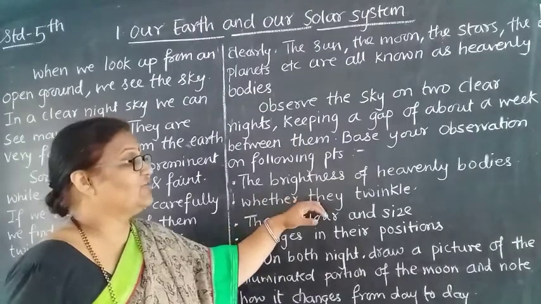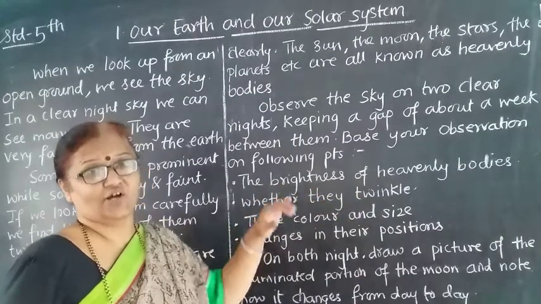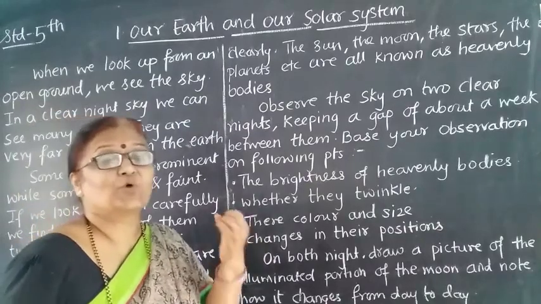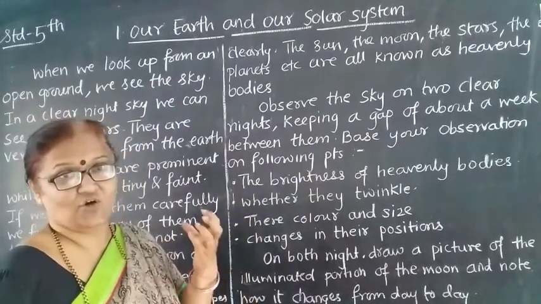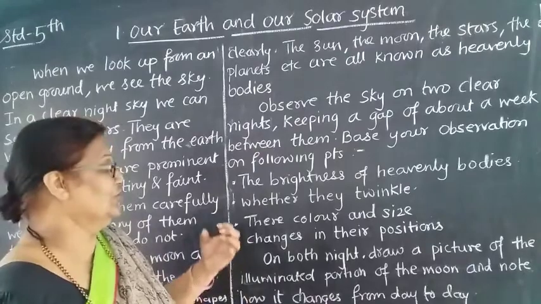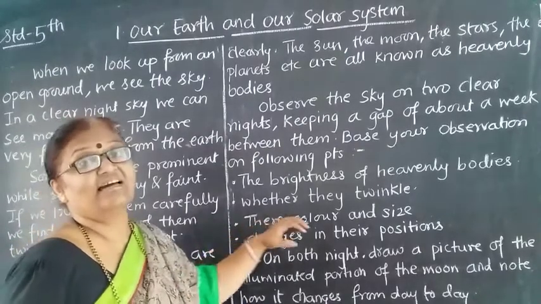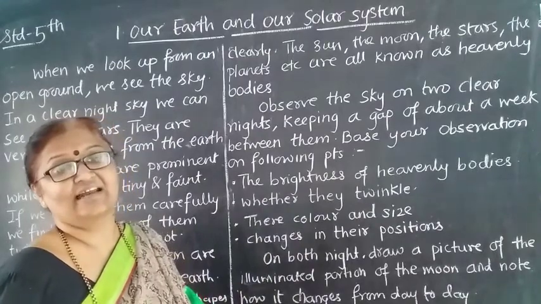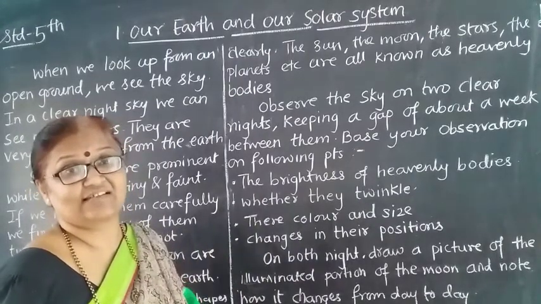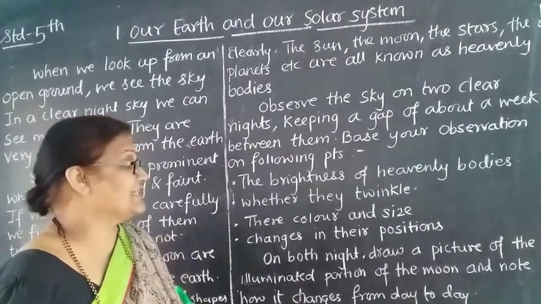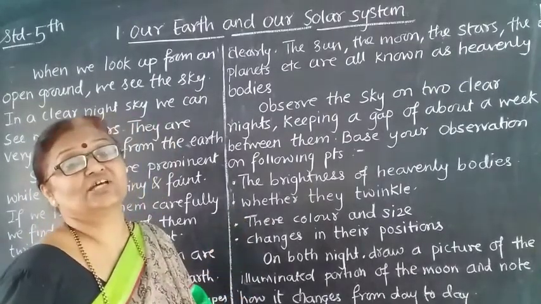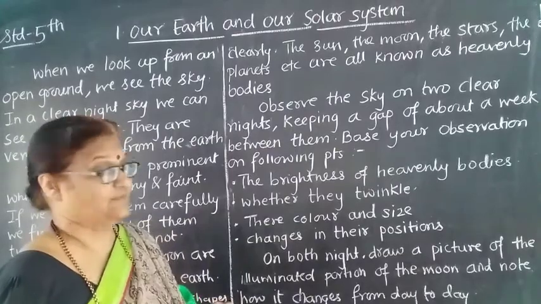Whether they twinkle or not, you have to see that. Whether they produce light or not, that you have to see. Their color and size, you have to see of which color they are and of which size they are. Are they changing their position? That also you have to see.